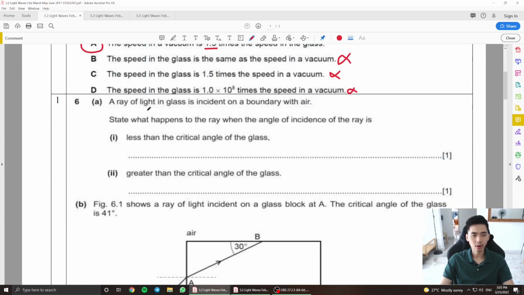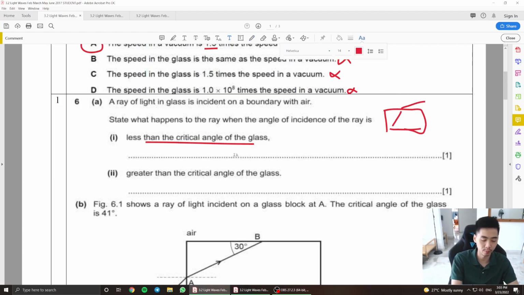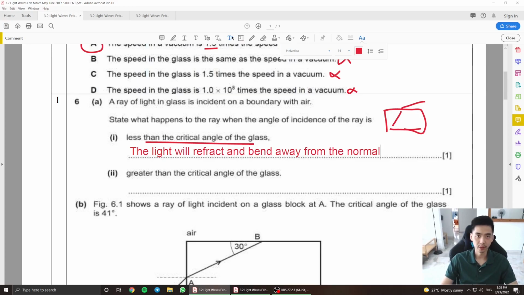Alright. A ray of light in glass is incident on the boundary with air. State what happens to the ray when the angle of incidence of the ray is less than the critical angle. Now, if the light is going at less than the critical angle, it is actually going to refract, right? In fact, it will bend away from the normal. The light will refract and bend away from the normal. Then the next question, if the angle is greater than the critical angle, then obviously total internal reflection occurs.